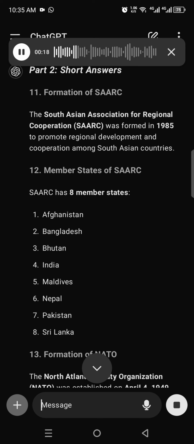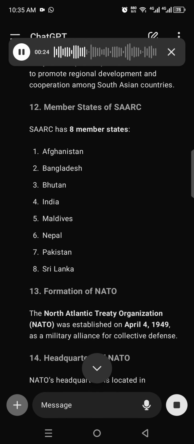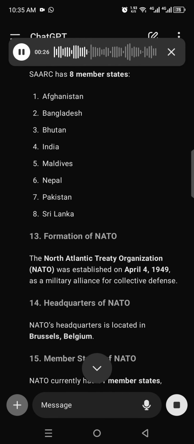1. Afghanistan, 2. Bangladesh, 3. Bhutan, 4. India, 5. Maldives, 6. Nepal, 7. Pakistan, 8. Sri Lanka.